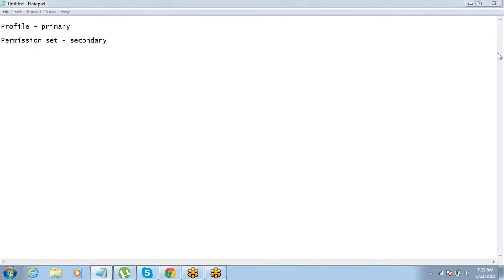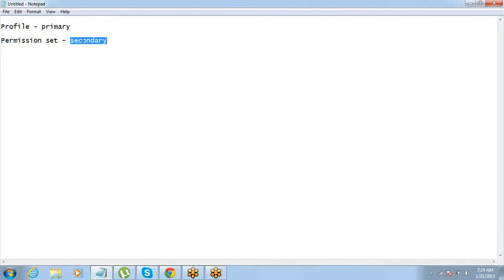So you got the concept of what we are talking about? There is one profile for a user, which is basically the primary collection of permissions for that user. In addition to that, if the user requires additional permissions which are not given through the profile, then it will be permission sets for the user. Got it? Simple?